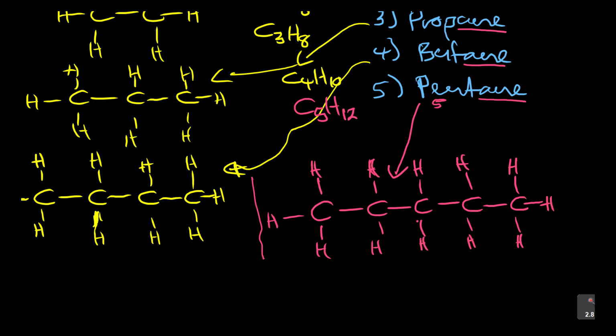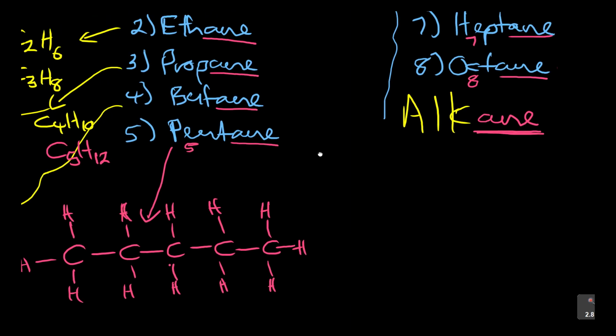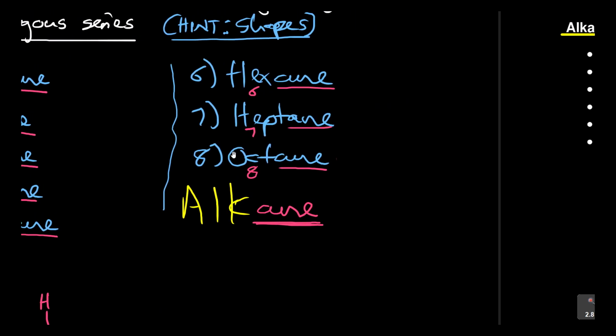Are you seeing that? Then do this one for me also. Do hexane for me. What is hexane? It's 6 carbons. Pause this video and do 6, 7, 8: hexane, heptane, and octane. Pause the video and do these three because I just want you to compare your answers. It's not difficult, guys. Pause, do them, and then compare.